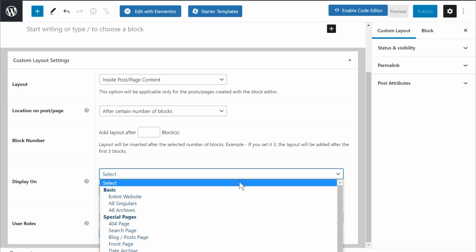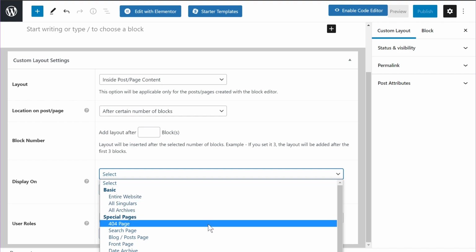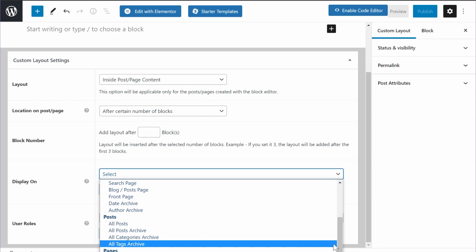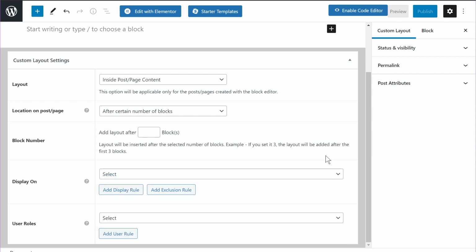As you can see, you have options to add the custom layout to the entire website, singulars, and a bunch of different options. You can't see all the options on the screen, but you also have the option of selecting custom post types, selecting specific pages and posts, and also targeting certain taxonomies to add the custom layout on. So technically it's possible to add the custom layouts only on your posts, all the posts on your website, all the pages, and you have complete control over where the custom layout is actually displayed.